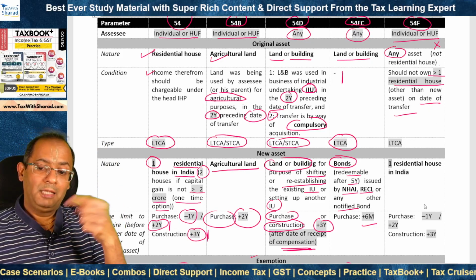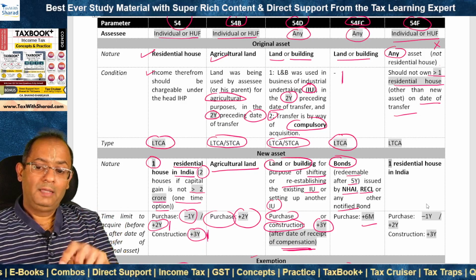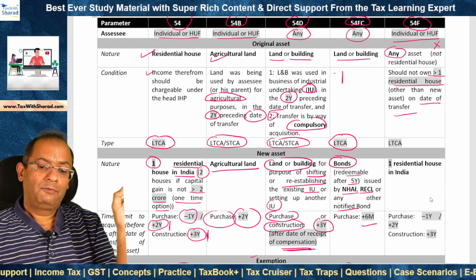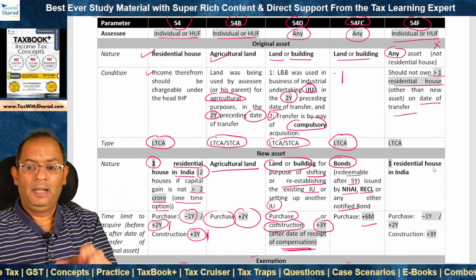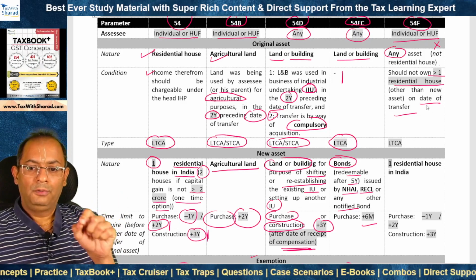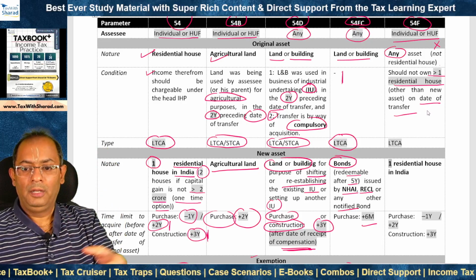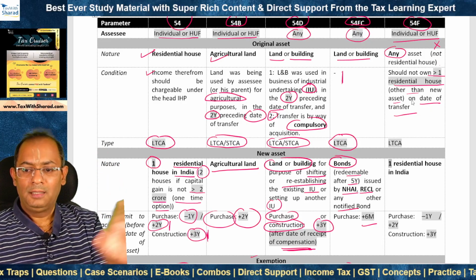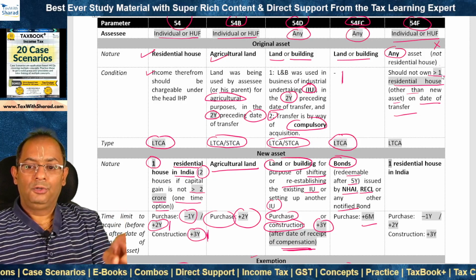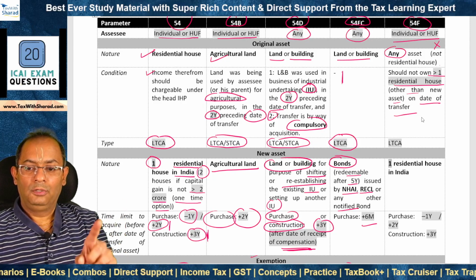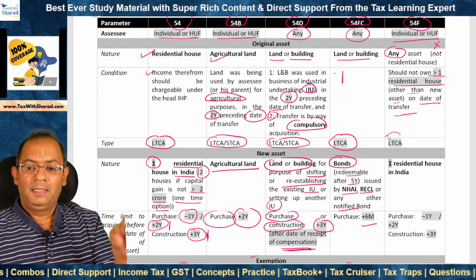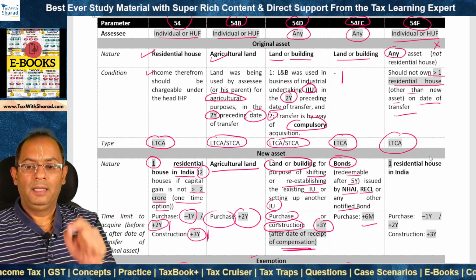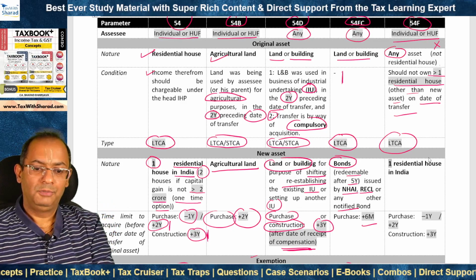Why? Because as we will now see, the new asset can be purchased before 1 year from the date of transfer of original asset. So at the time of the transfer of the original asset, the SSE may already be owning the new asset. So that's why we are excluding the new asset here. So other than the new asset, the assessee should not own more than one residential house on the date of transfer. And the asset that is transferred, original asset, should be long-term capital asset. So short-term capital gain is not eligible for 54F exemption.